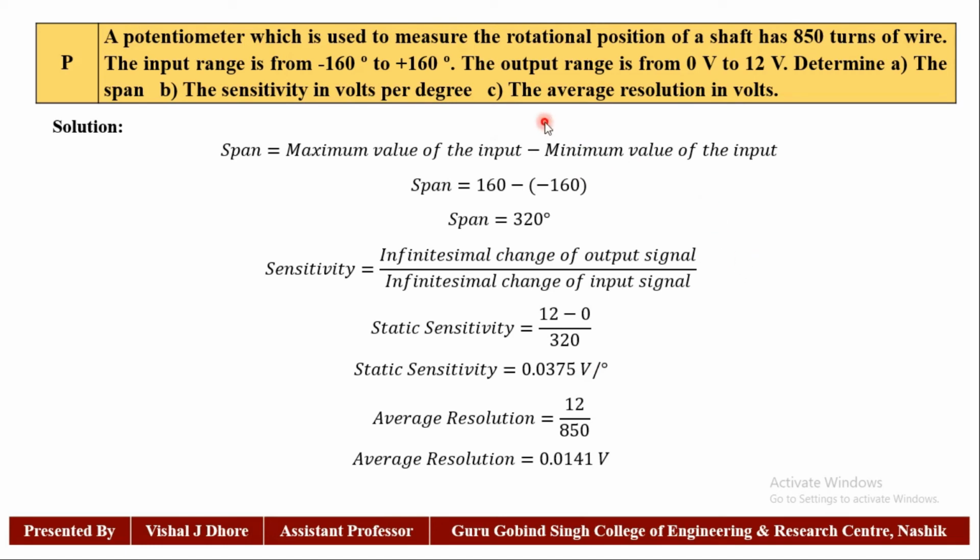Now the last thing, the average resolution. The average resolution is the change in output signal, the difference of maximum minus minimum, which is 12, divided by 850, since the potentiometer has 850 turns of wire. So 12 divided by 850. So the average resolution is 0.0141 volt.